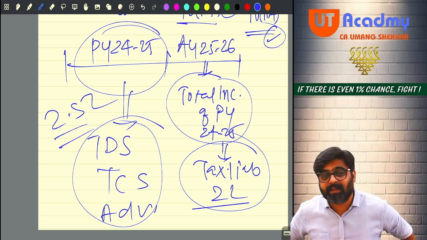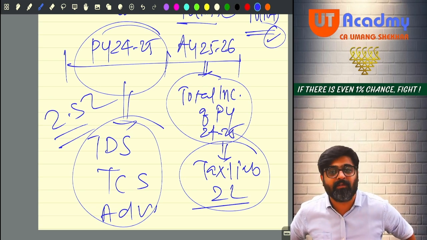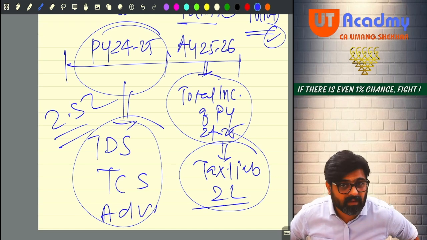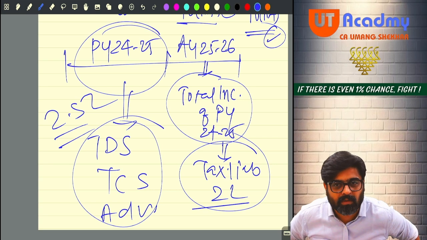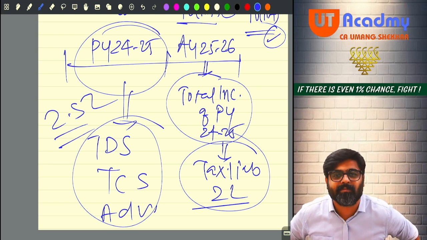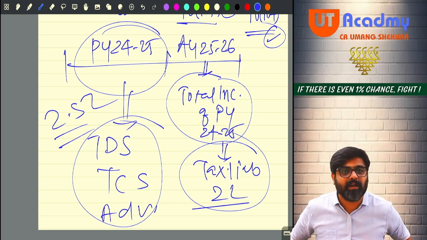I have deposited that entire 2 lakh, and over and above that I have given you 50,000 extra. Give me back my 50,000. Will you claim the refund of the extra tax paid by you in the assessment year? That 50,000 refund, whenever it comes, with that refund, interest will also come. 0.5% interest.